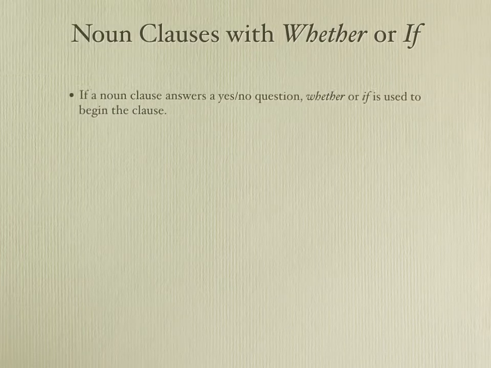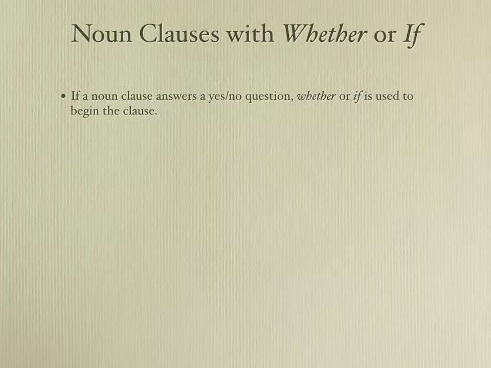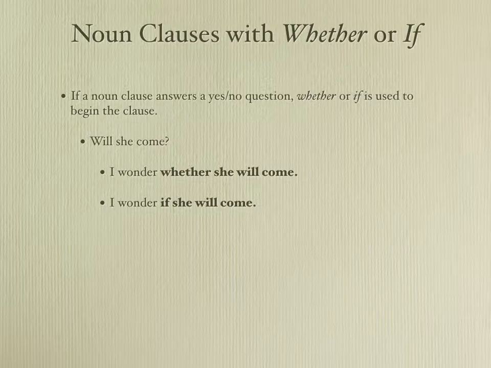The second type of noun clause is a noun clause that answers a yes or no question. If it's a yes or no question, my connecting word is whether or if. Will she come? The answer is yes or no. And if I am not sure if the answer is yes or no, I can say that answer. I wonder whether she will come. Or I can say, I wonder if she will come.